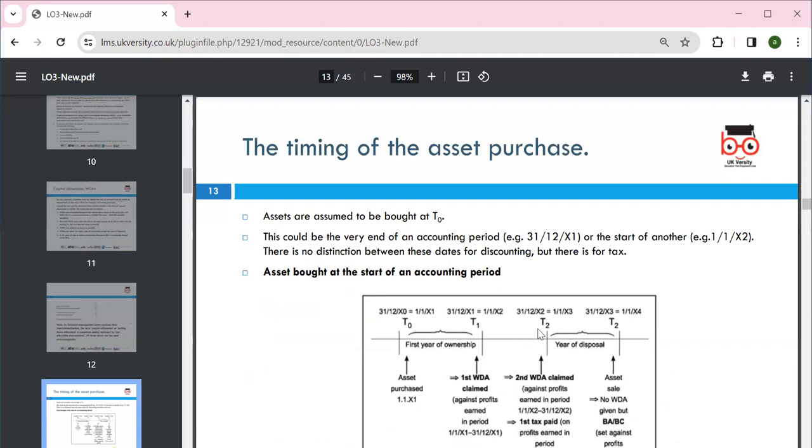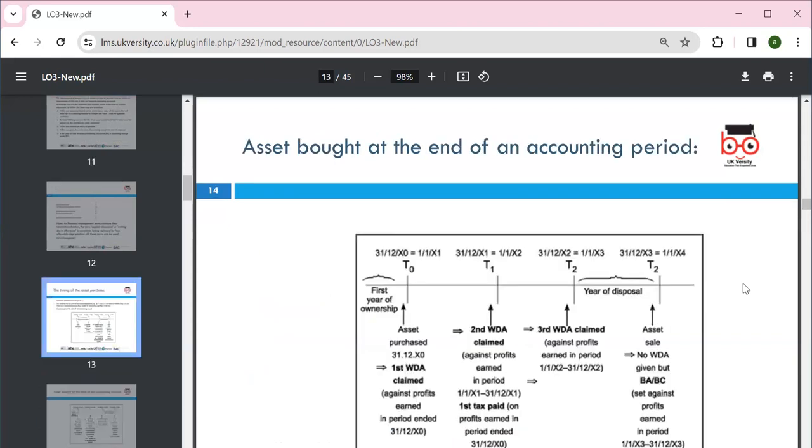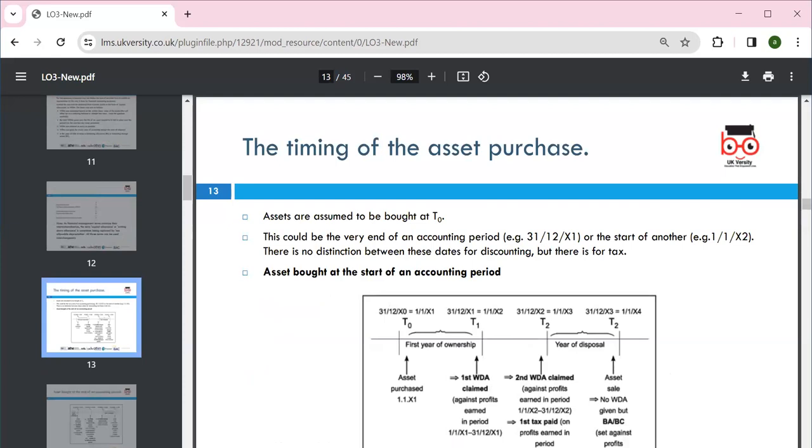So for an asset at the start of the accounting period, we can apportion it according to the time period as well. So be careful, because sometimes we only hold the asset for part of a year: first year, second year. We need to look at this and apportion for tax purposes accordingly. These are some examples.